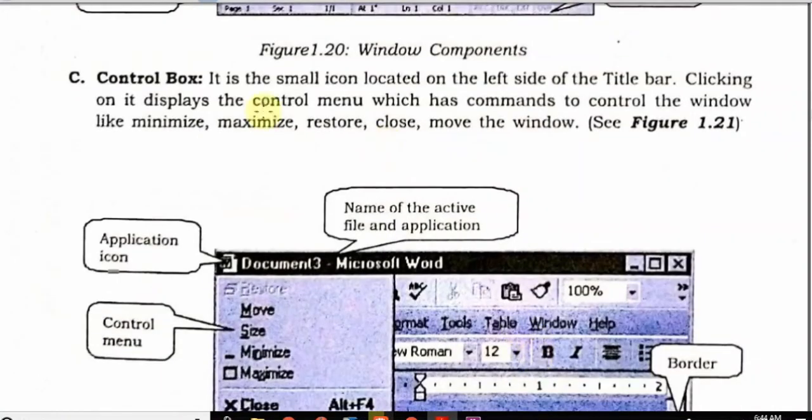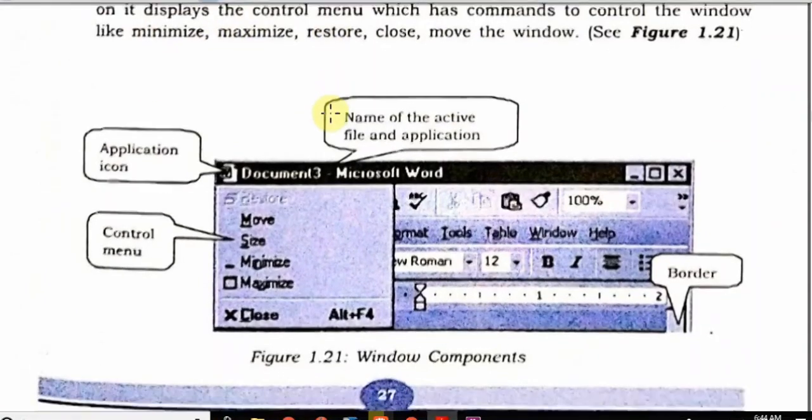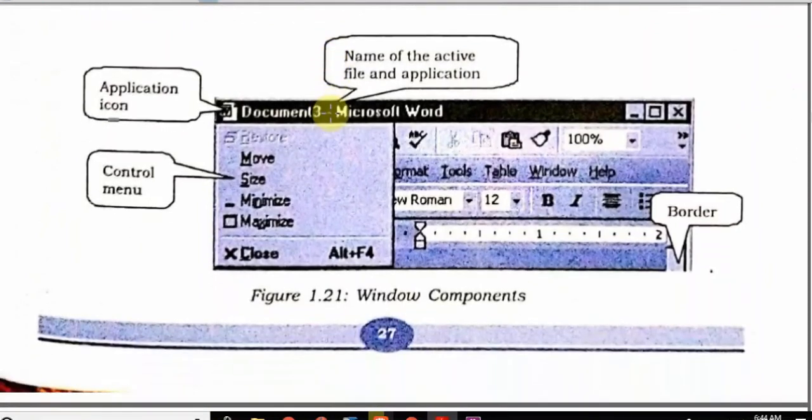Now you can see this is the control box. It is a small icon located on the left side of the title bar. Clicking on it displays the control menu, which has commands to control the window. It means, if you can see, this is the title bar, this is the title, and here is the application icon.